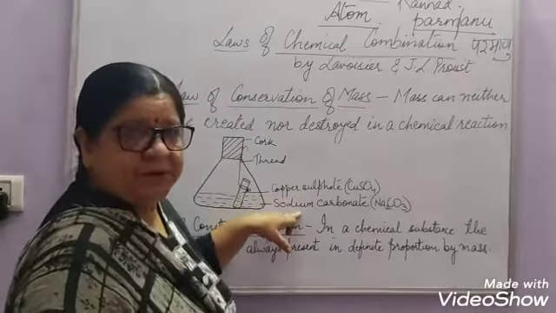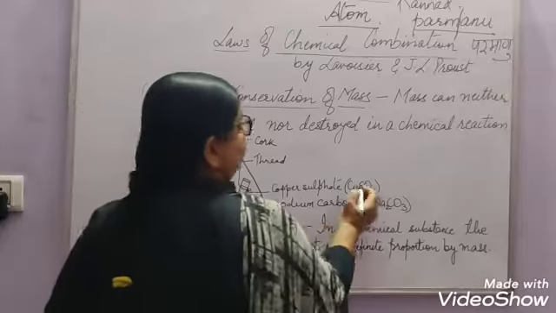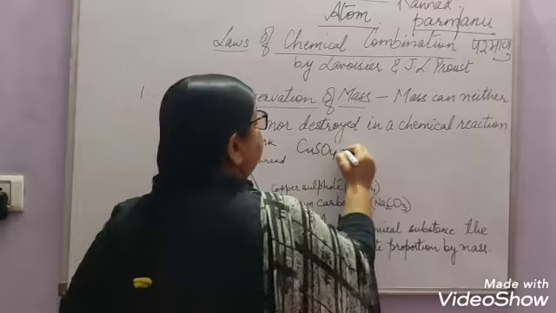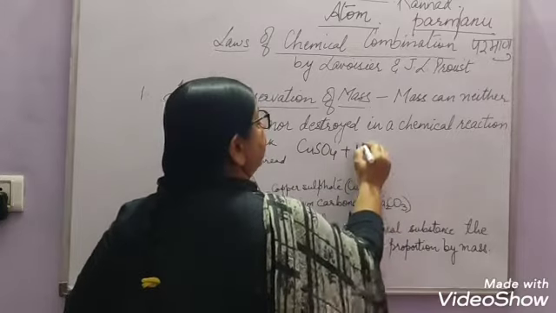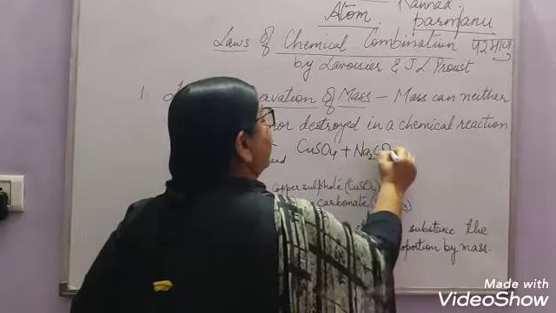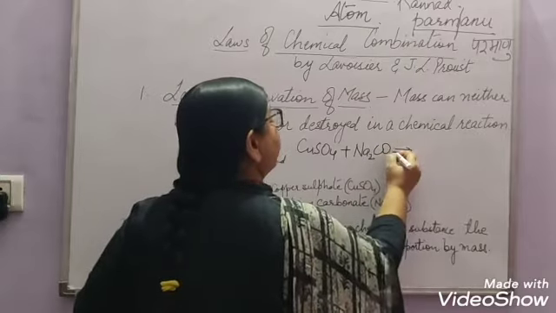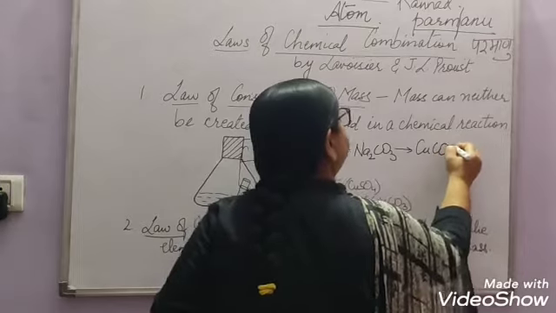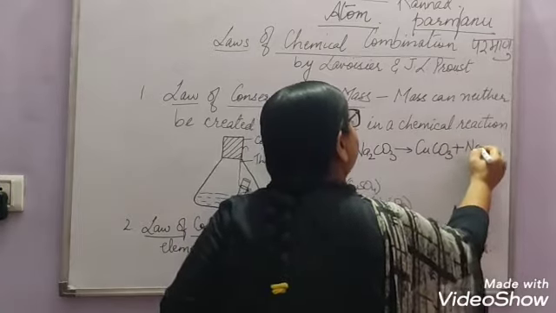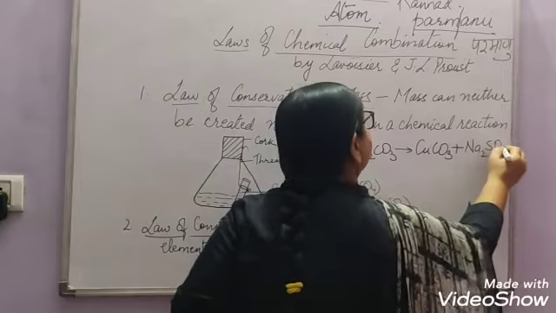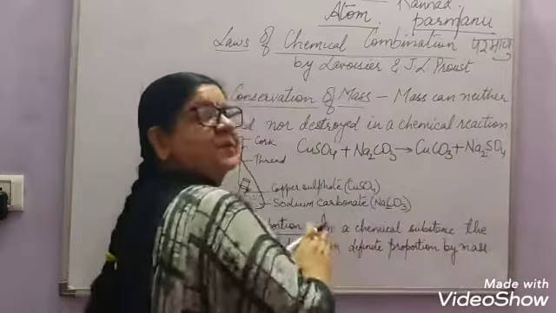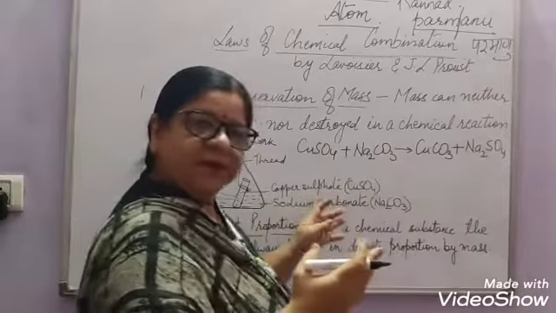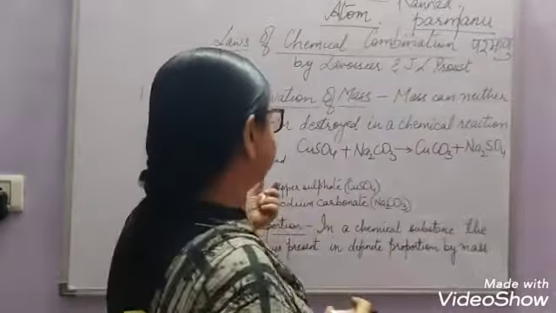A new substance will be formed. Copper sulfate, which is CuSO4, will react with sodium carbonate, Na2CO3, and new substances will be formed, that is CuCO3 plus Na2SO4. A total new set of substances formed. Whatever was present here, these have reacted together. Now how this reaction takes place, you will learn afterwards in class 10.